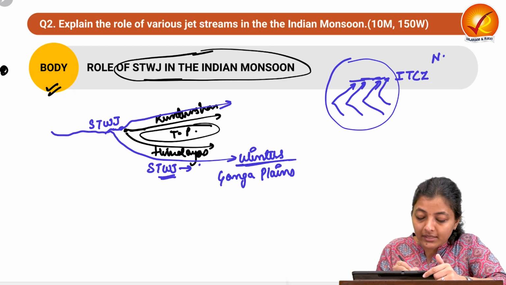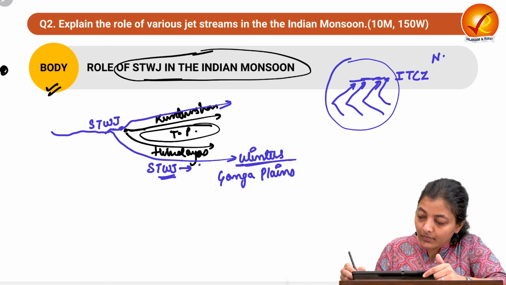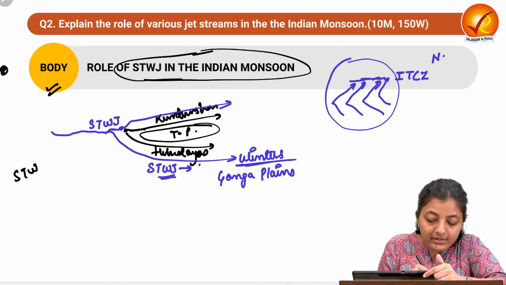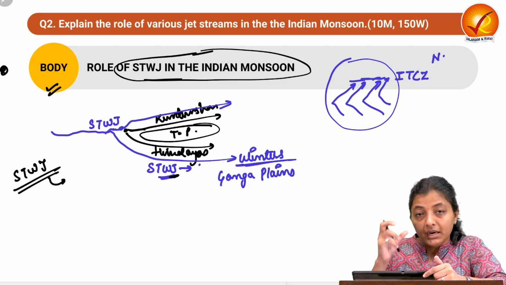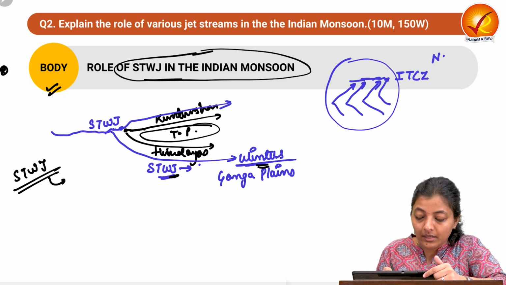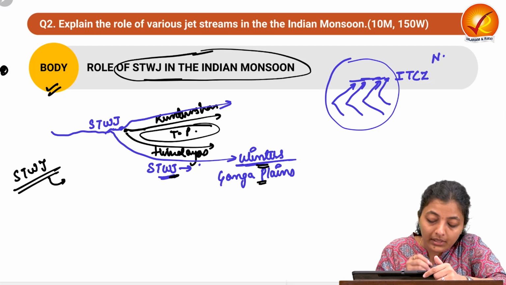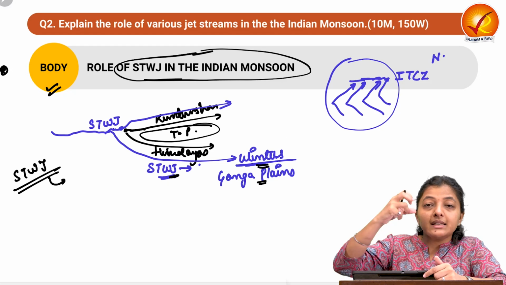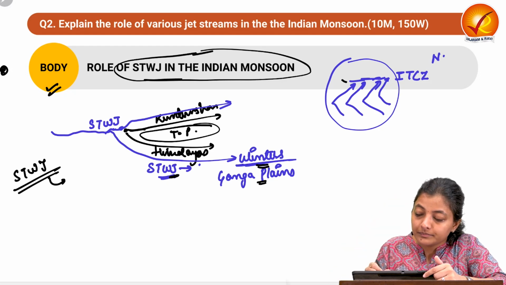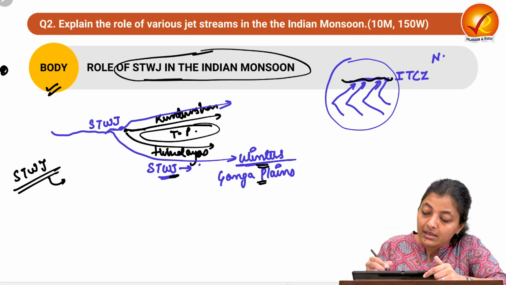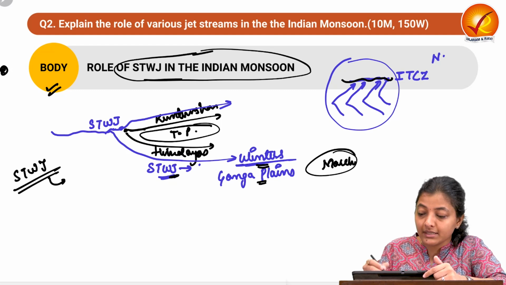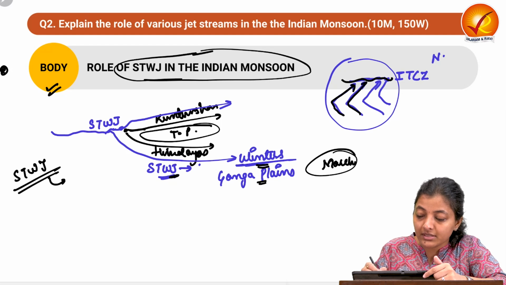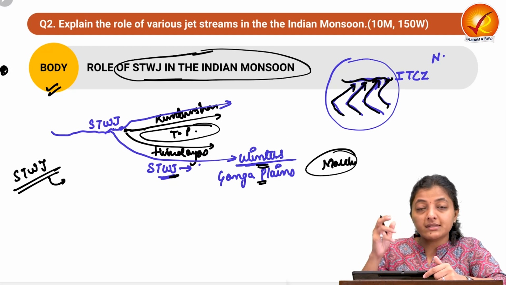So what I am saying is, the subtropical westerly jet stream is there till March in the Ganga plains in winters. But even when the ITCZ starts shifting in the northward direction, after March we still cannot see the subtropical westerly jet stream pass the equator.